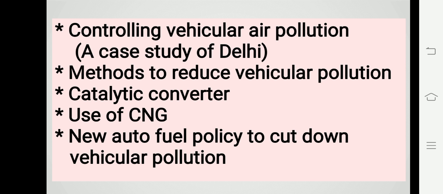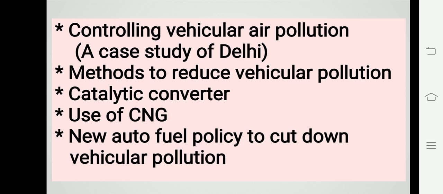Then, coming to controlling vehicular pollution, there is a large population of vehicular traffic, especially in Delhi. So we are going to take a case study, the example of Delhi.